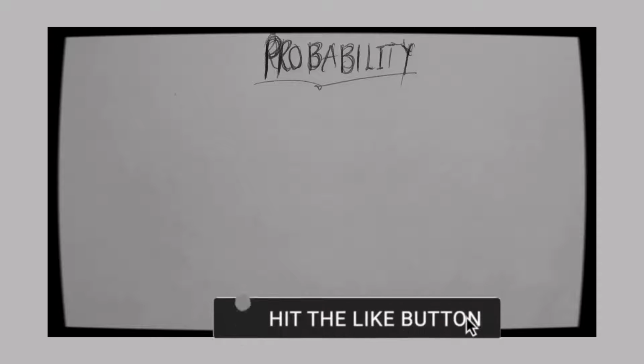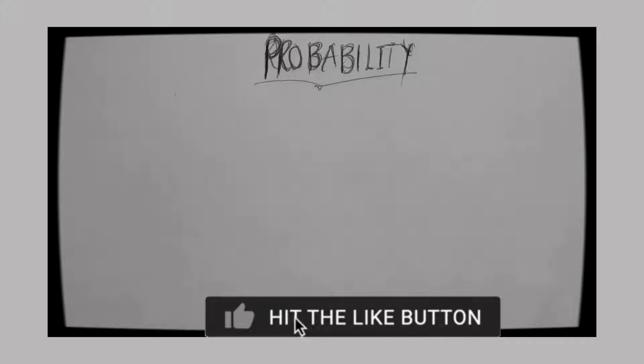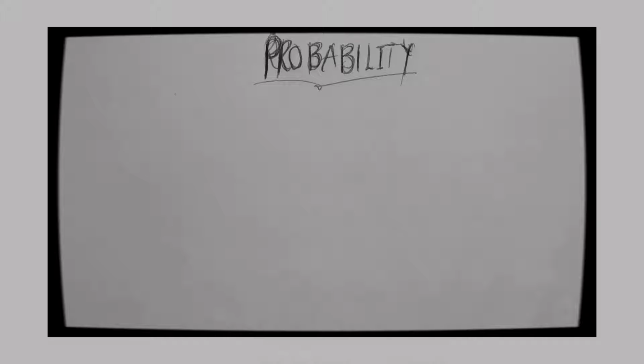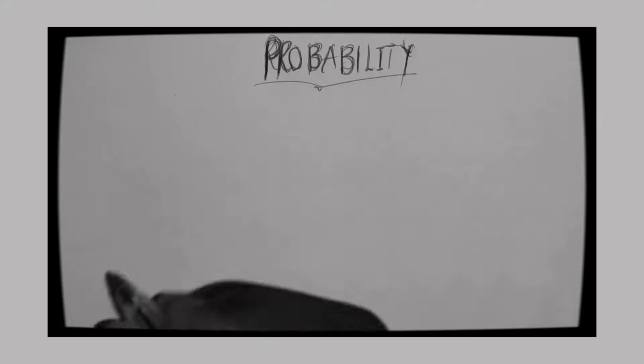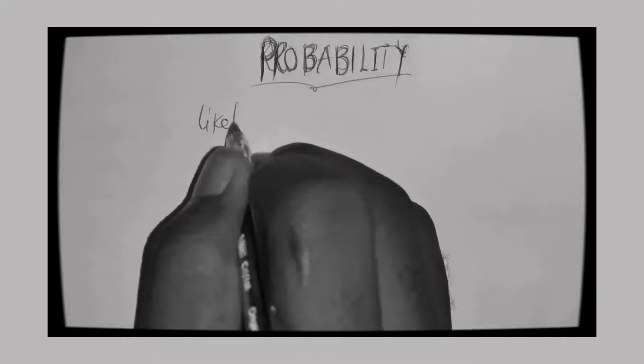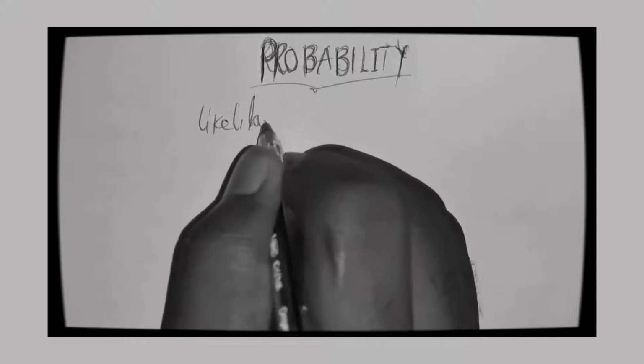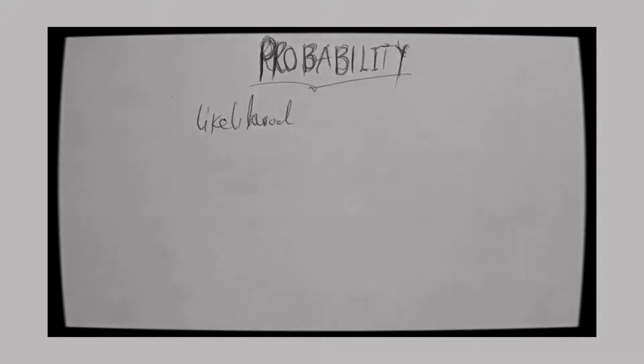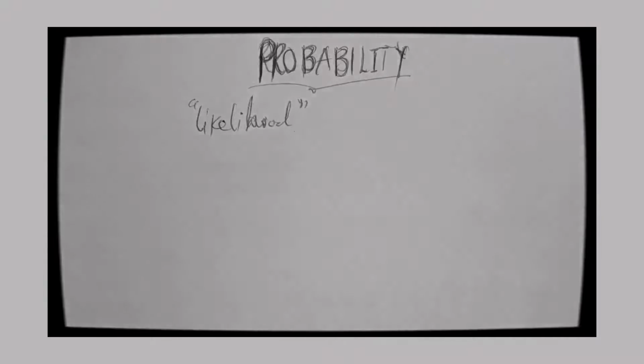So somebody may ask, what is probability? We are saying that probability is a measure of likelihood that an event will occur. The measure of likelihood that an event will occur is what we call what? Probability. So we're talking about likelihood that an event will occur. That's what we call what? Probability.